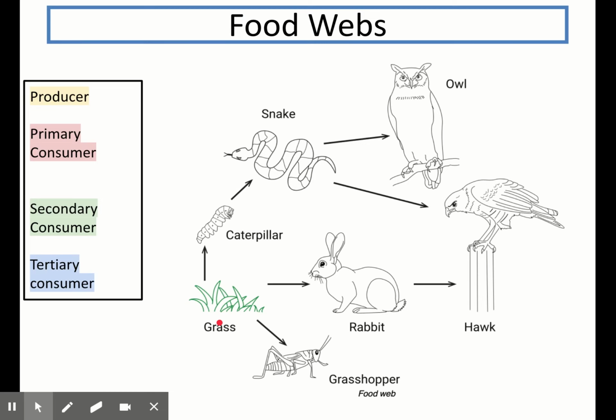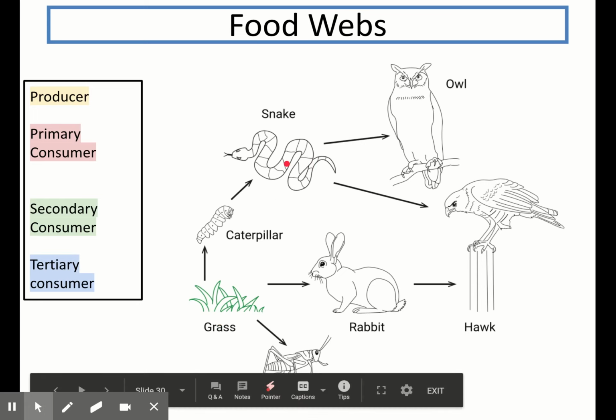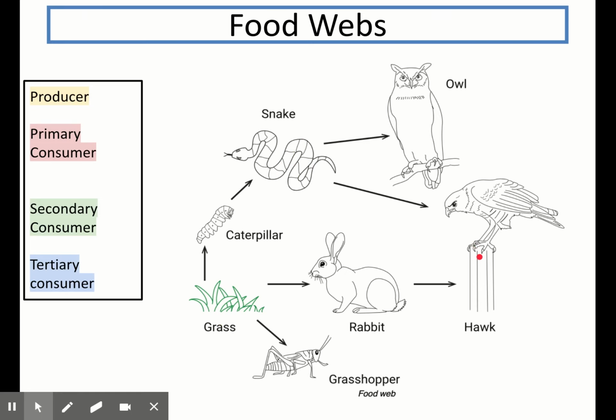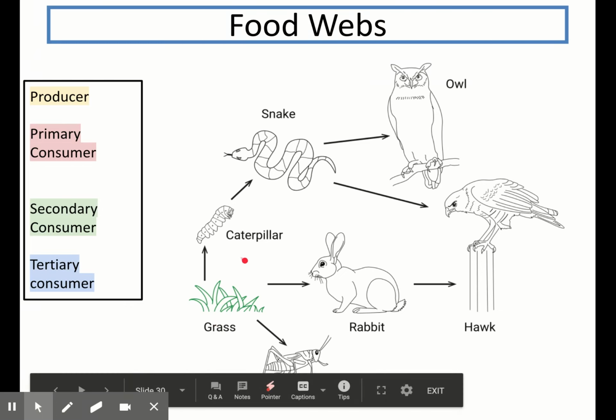Firstly, questions often ask which organism or organisms consume another named organism. For example, if I asked what organism or organisms consume the snake, I would look at my diagram and I would answer either owl or hawk. If I was asked which organism or organisms consume grass, I would answer caterpillar, rabbit, or grasshopper.